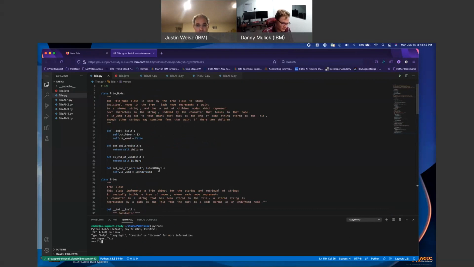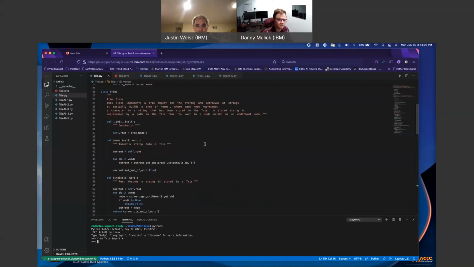Try underscore node, not defined. So if it's try underscore node, that works. So what I actually want to do is exit this. I have the same problem that I had in the first example. Python 3 from try import star.